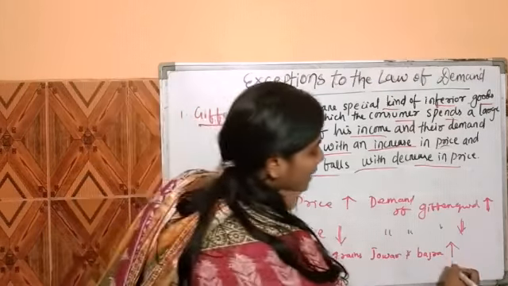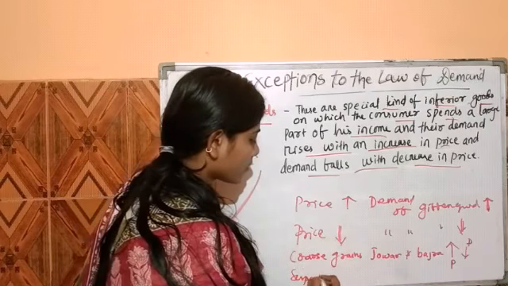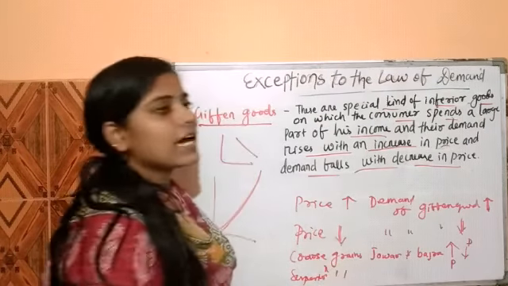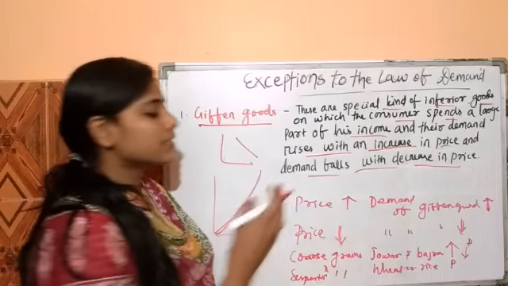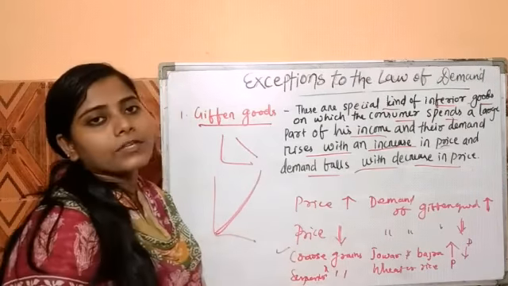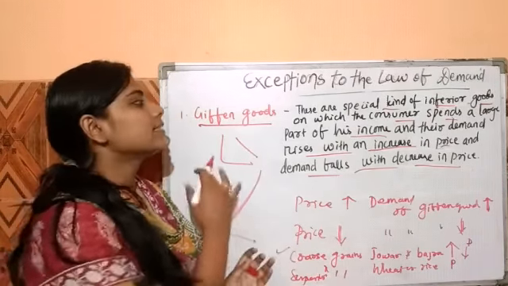The demand for the product decreases because at that time people shift to superior goods, such as wheat or rice. They use more wheat or rice instead of jowar and bajra. So basically this is Giffen goods, and this is also known as the Giffen paradox, given by Sir Robert Giffen.